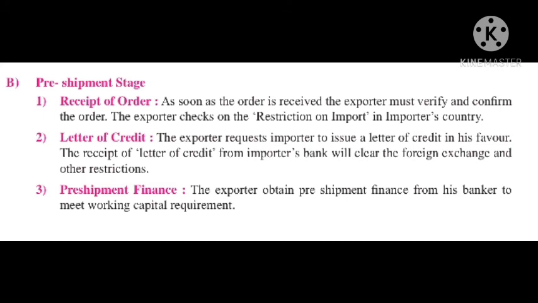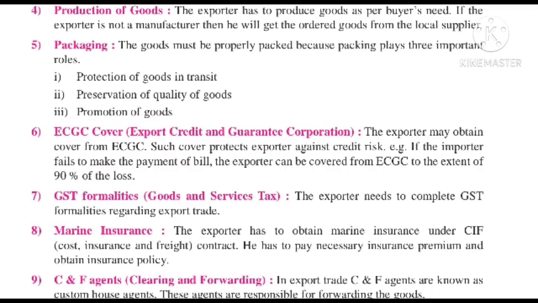The next one is pre-shipment finance. The exporter obtains pre-shipment finance from his bankers to meet the working capital requirements. Production of goods: the exporter has to produce goods as per the buyer's need. If the exporter is not a manufacturer, then he will give the order for goods to a local supplier.